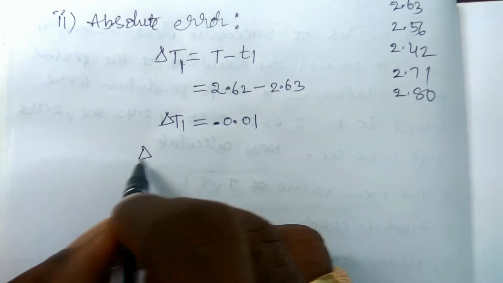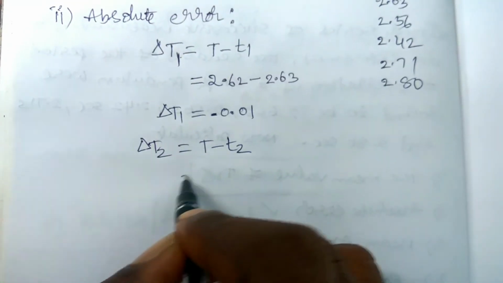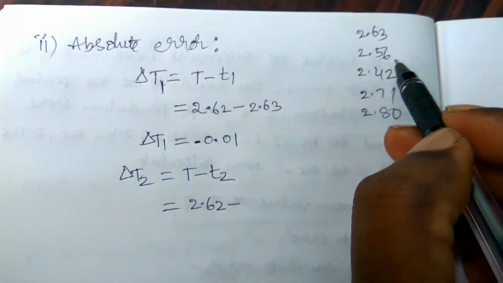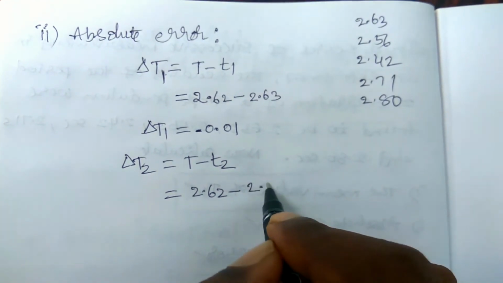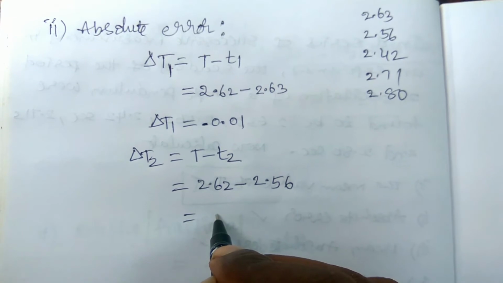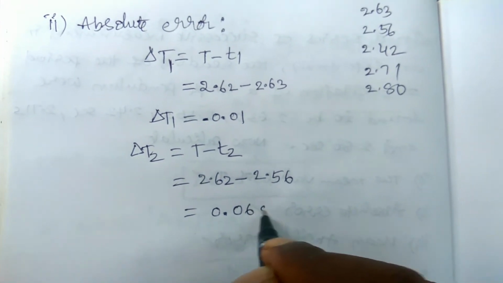And delta t2 is equal to t minus t2. So what is the t value? 2.62 minus the t2 value, which is 2.56. It is equal to 0.06 second.